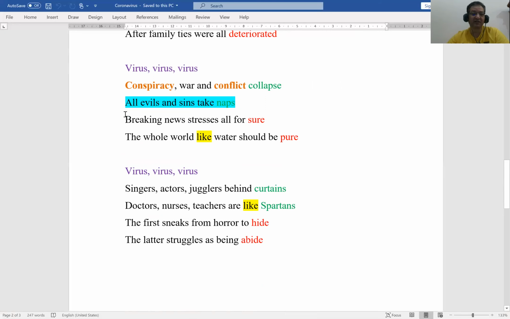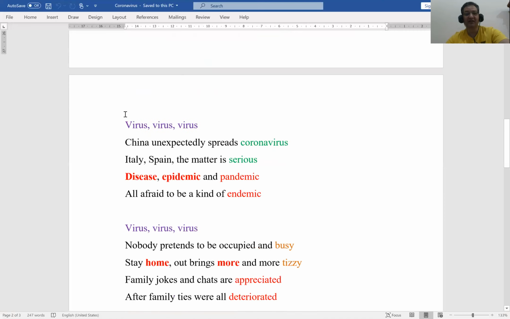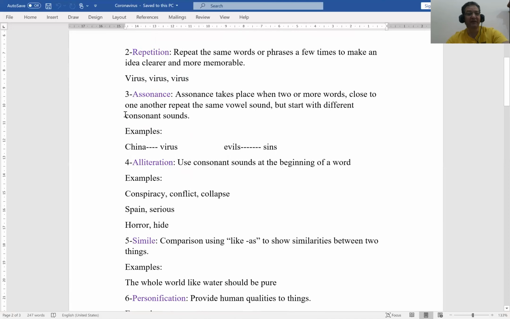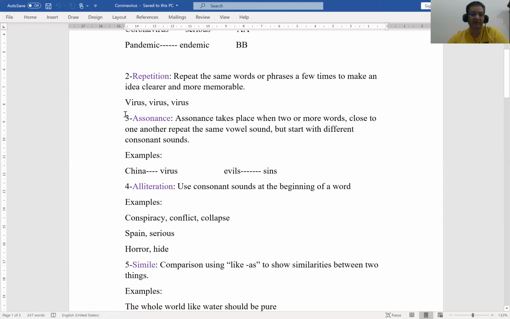I started each stanza with the repetition virus, virus, virus. So once you finish reading the poem, you would never forget the topic of the poem. My idea is clear, because I'm talking about virus, and memorable, because you will remember my poem.